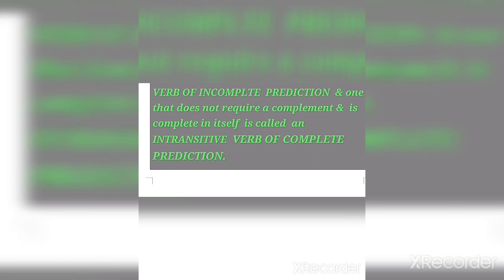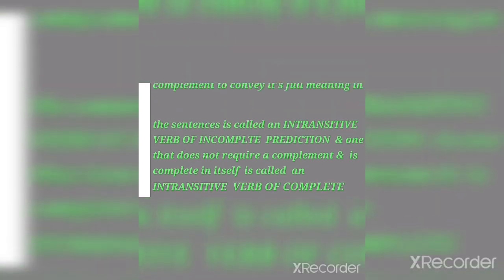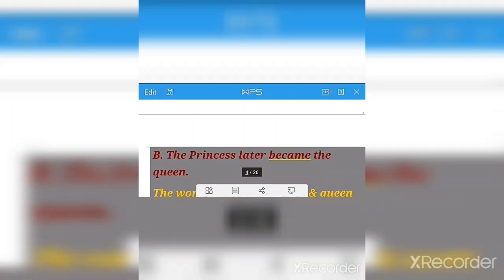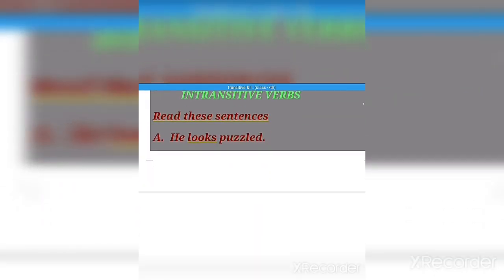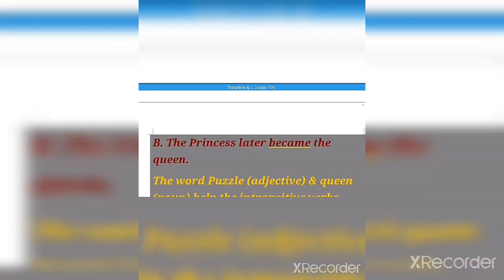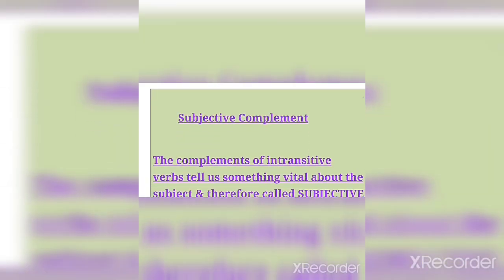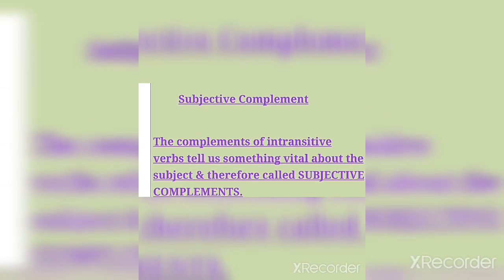Okay, there are two types of predication. First is complete predication, another one is incomplete predication. Incomplete predication means it requires a complement to complete it. And complete predication means that without any complement it gives its full meaning. Clear, no? Okay, so till here we studied intransitive verbs, then object as well as complement. Now we are going to study what is a subjective complement.